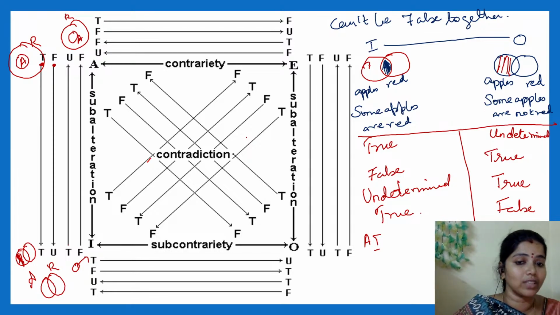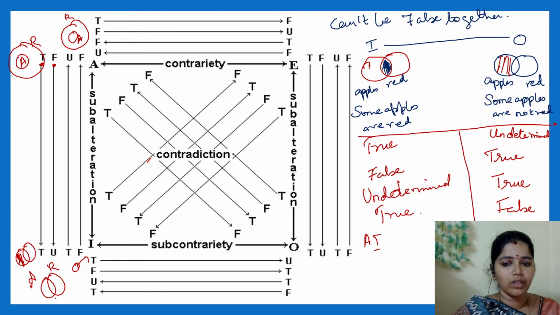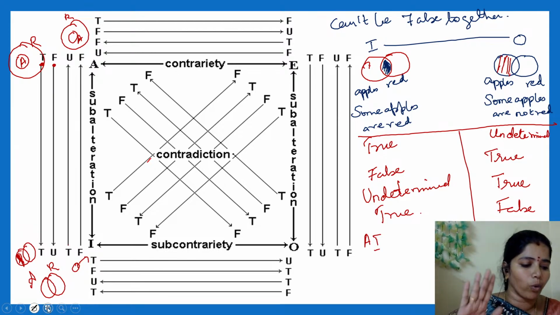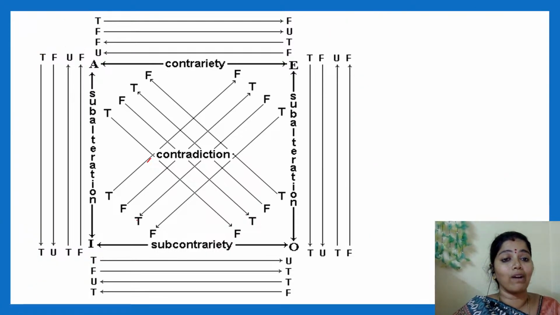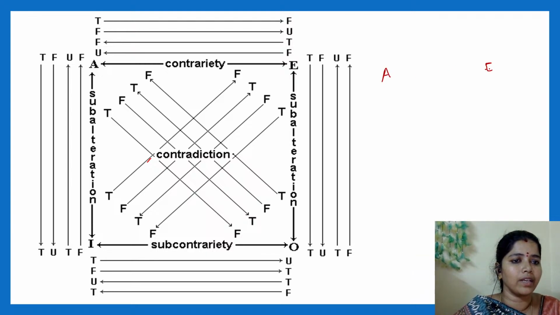Shall we draw this diagram one more time, by understanding the concept? I will rub this and draw now. A, I and E, O both same. Now I will tell you the trick to remember. Put A, E, I, O. I will tell you how to draw this diagram easily.